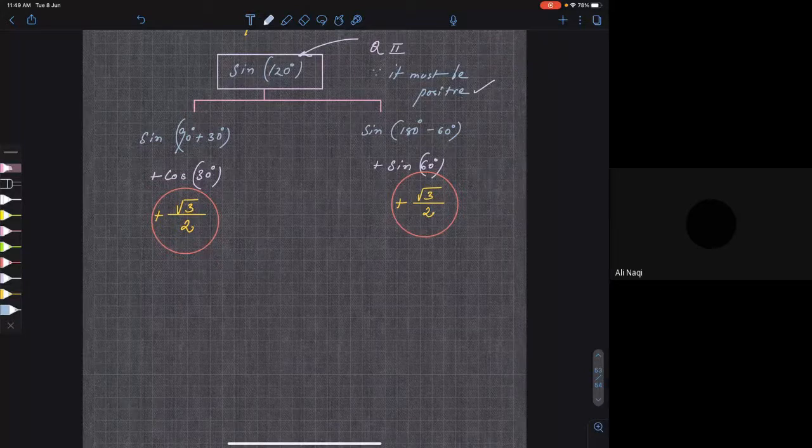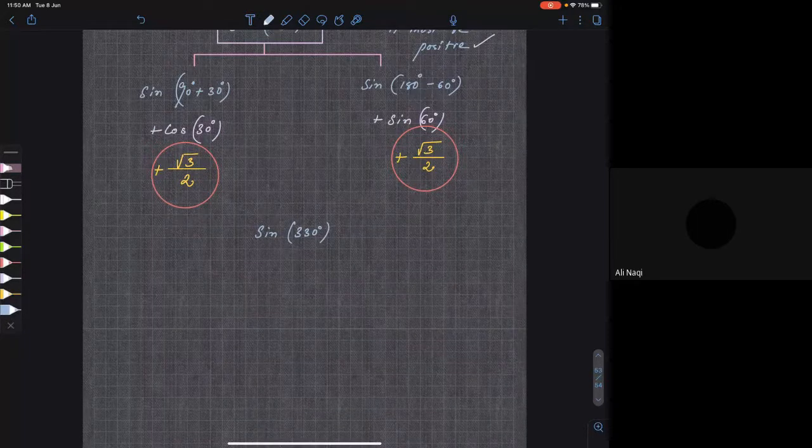See, let me write down sine of say 330 degrees. Now this sine of 330 degrees can be written in two ways. You'll understand now. So this sine of 330 you can write in two ways. Tell me.